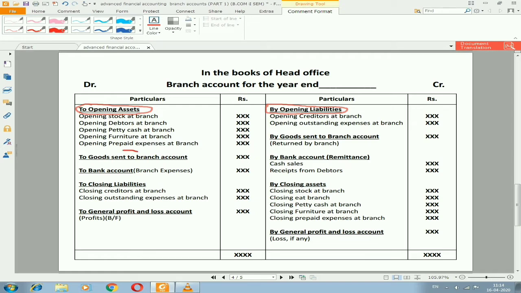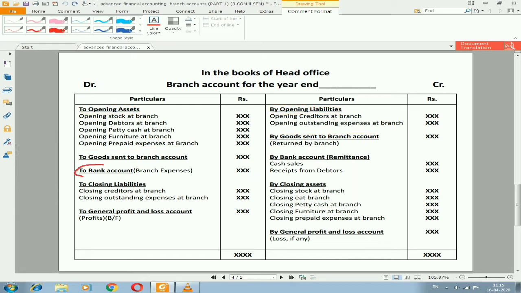The next one we can see is the goods sent to branch account on the debit side, and on the credit side we have by goods sent to branch account in the same name. So the debit side goods sent to branch account represents goods received by the branch from the head office, whatever the goods received from the head office we are going to record here. On the other side, that is on the credit side, whatever the goods returned from the branch to the head office will be recorded on the credit side. So this is the main difference between them.